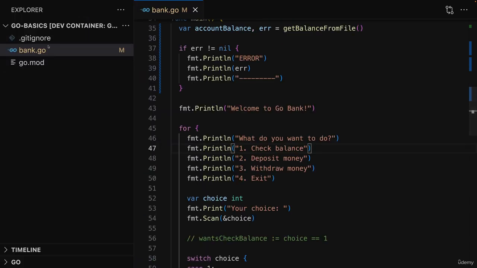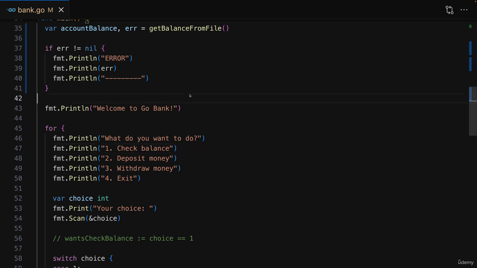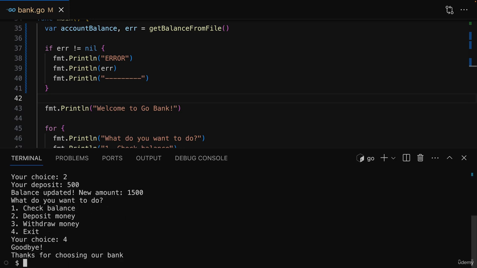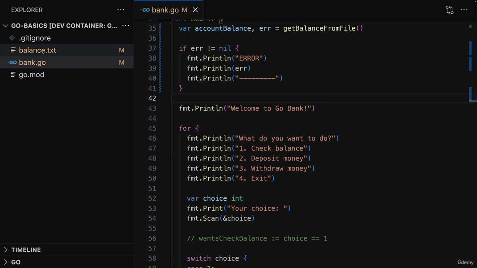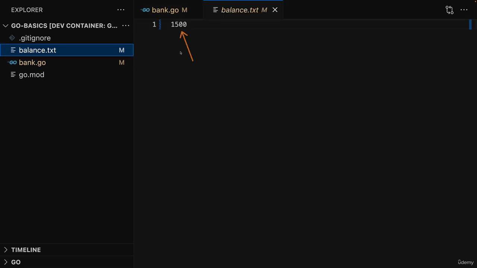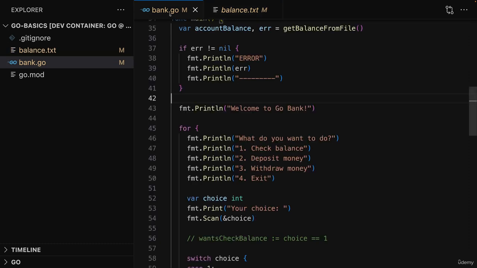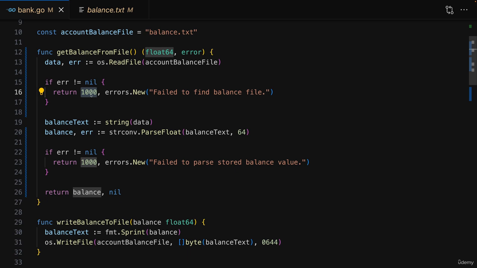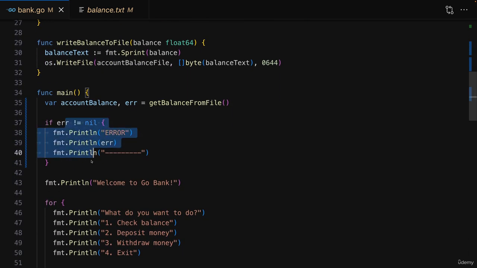So with that, if you make sure that you have no balance.txt file, if you run this application, you see I get this error here at the top. Now, of course, if I deposit some money, let's say 500, I'll actually write to the file again, and therefore it will be recreated. And it now contains 1,500 because I added 500, and 1,000 was that default balance value we returned. So that value still got used because in our error handling code here, we just make sure that we print this message, but we did not block the execution of the rest of this file.